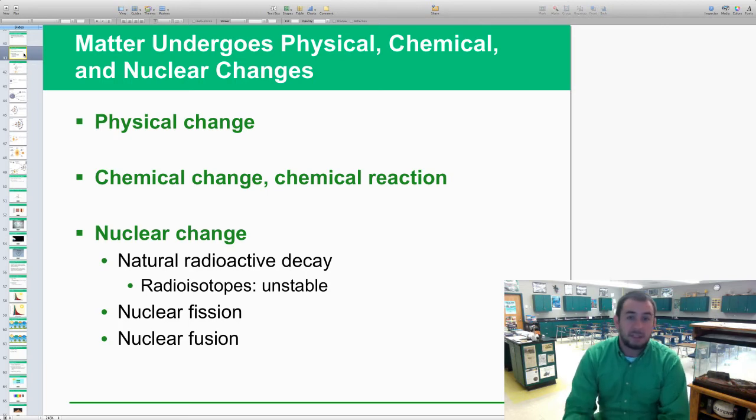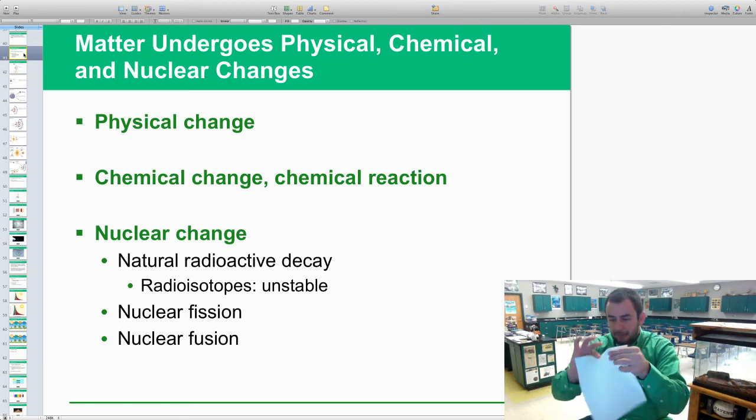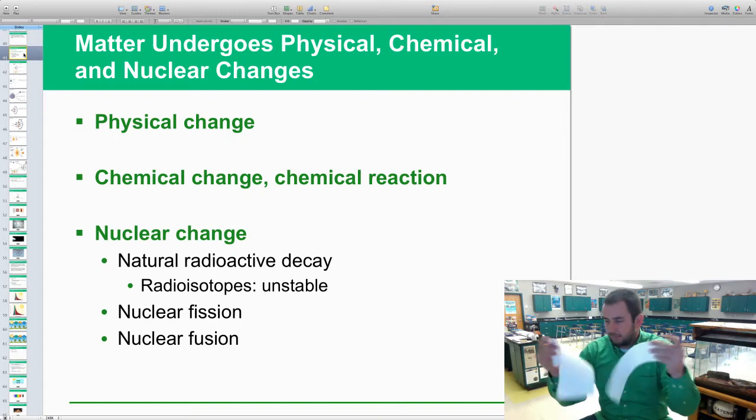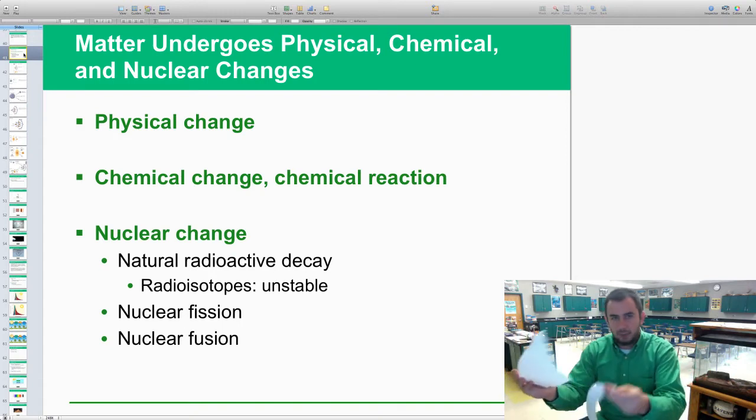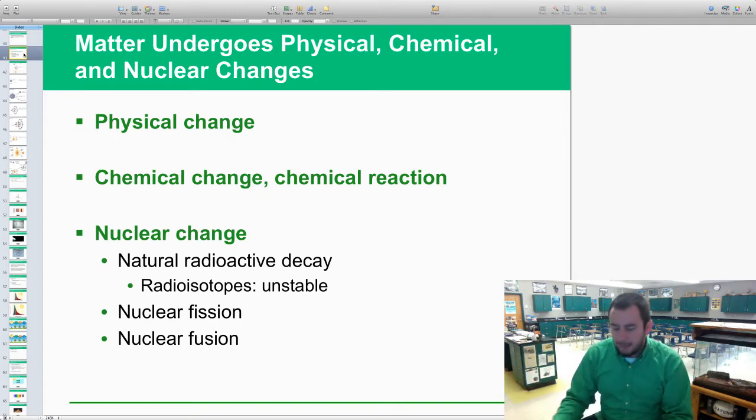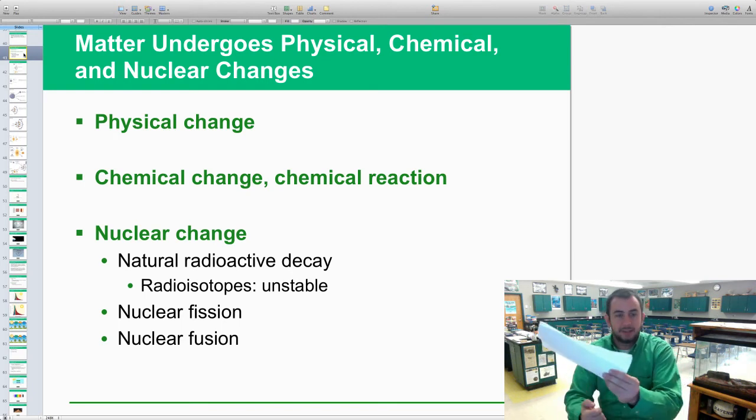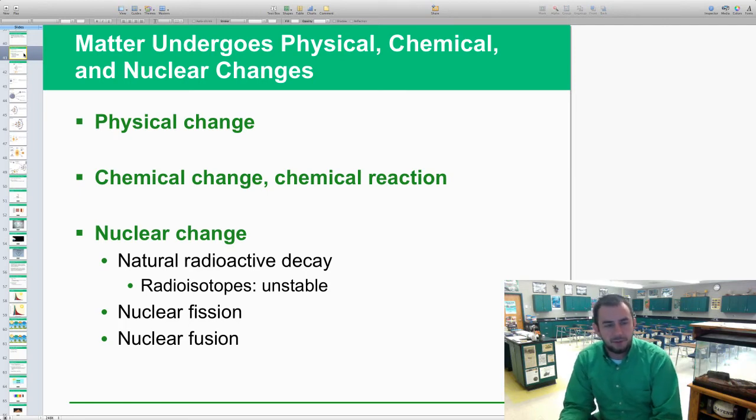The physical change is something simple, like if I had a sheet of paper and I ripped it in half, it's a physical change. It's still paper, it's just been changed a little bit as far as the way it looks. Chemical change would be like if I actually had a lighter and lit this thing on fire, that would end up being a chemical change. You're rearranging the molecules into a different form.